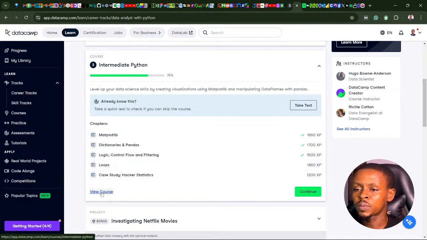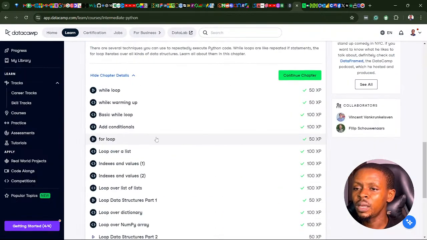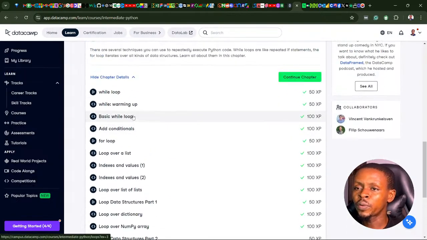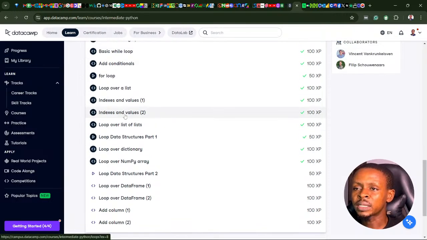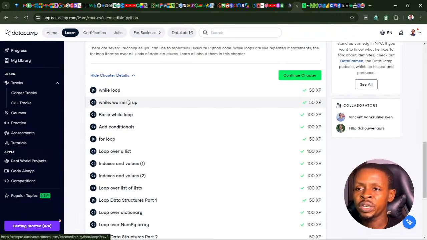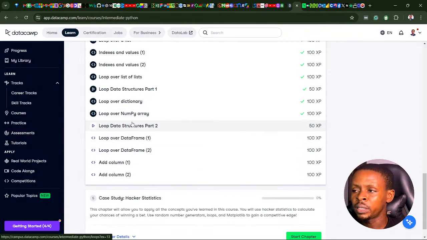We're actually still on loops. If I show you what it looks like real quick, we covered the while loop and for loop, and we just have to understand loops in Python. Then we looked at how to use the loop knowledge on dictionaries, on NumPy arrays, and on data structures. So we are looking at how to use loops on data stores, which are actual data files, like CSV files that you connect to Python, and how to use loops on those types of files.